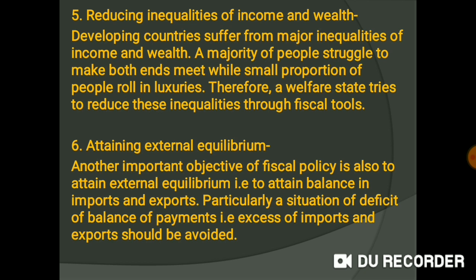So, another objective of the fiscal policy or the government is to maintain the balance between imports and exports. Particularly, a situation of deficit balance of payments is bad for an economy. So, the government always tries to reduce its imports over its exports, that is, to reduce its imports and to promote its exports.